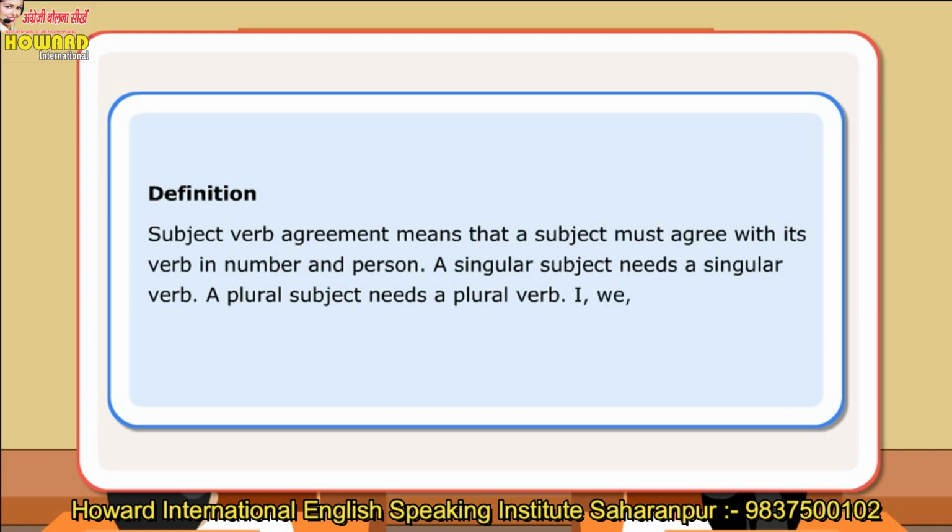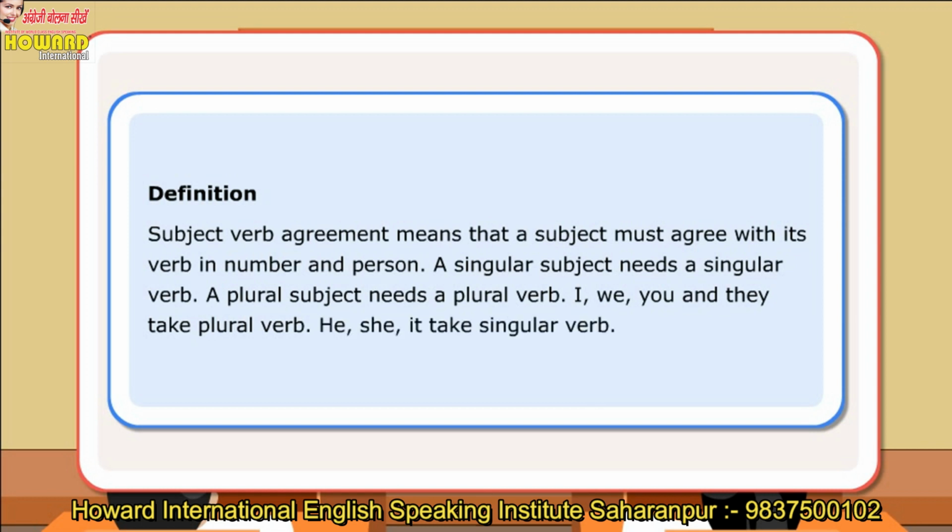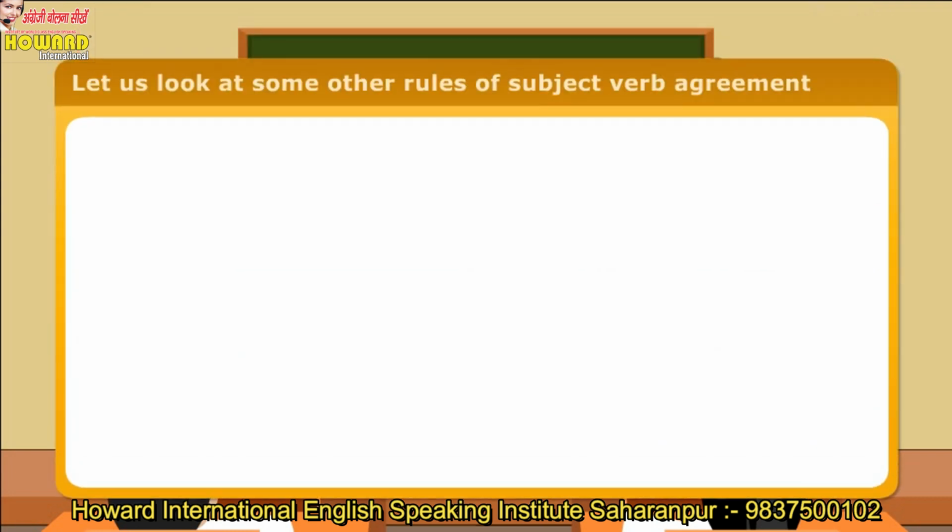I, we, you, and they take plural verb. He, she, it take singular verb. Let us look at some other rules of subject-verb agreement.